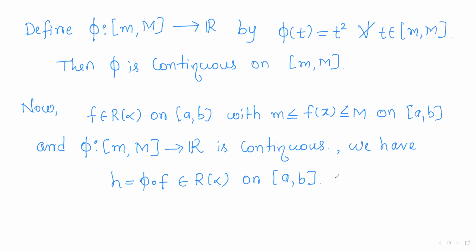So once again we are using the same previous result. Composition of a Riemann-Stieltjes integrable function with a continuous function will give you once again a Riemann-Stieltjes integrable function. So H, being a composition of a Riemann-Stieltjes integrable function and a continuous function with suitable domain and codomain, will be a Riemann-Stieltjes integrable function.